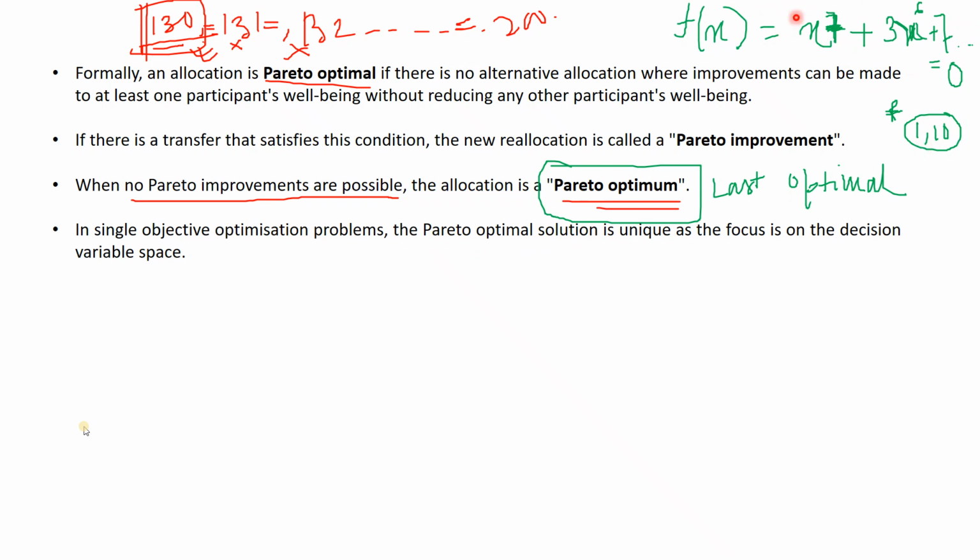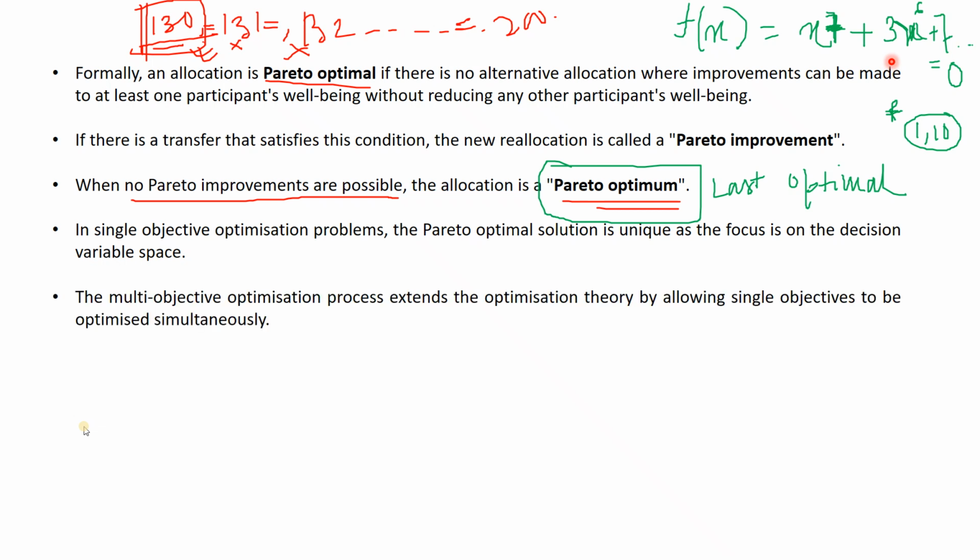So in a single objective, the solution is unique. You will get a single solution, because it is a single objective function. Whatever value you take, you will check whether it is 0 or not. At one situation, it will come to 0. So for x, you will get 7 values of x. So the 7 values of x will be distinct. If you solve the problem once again, you will get the same values. So those are unique solutions.